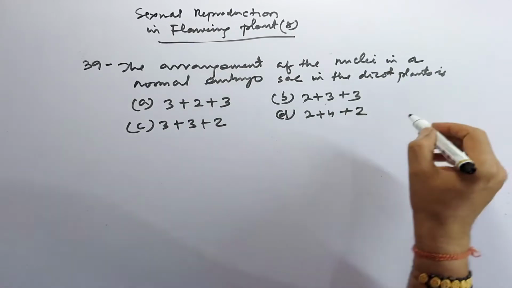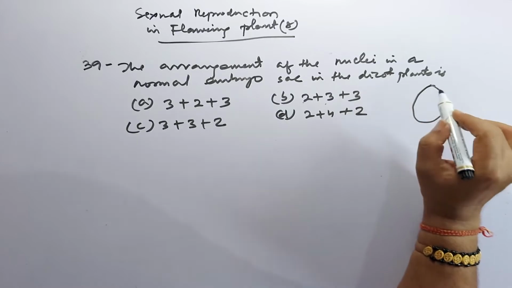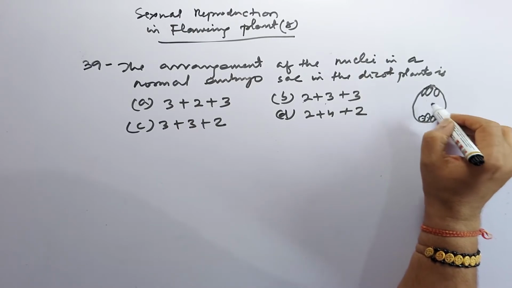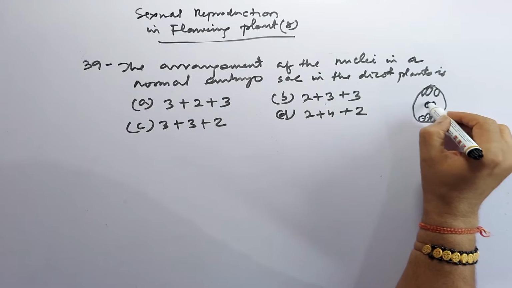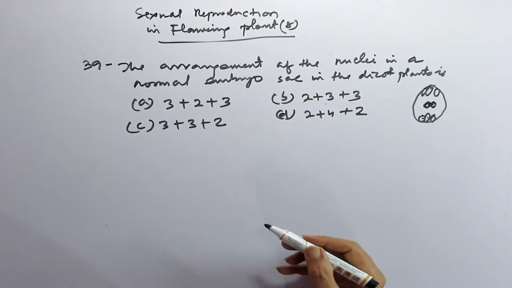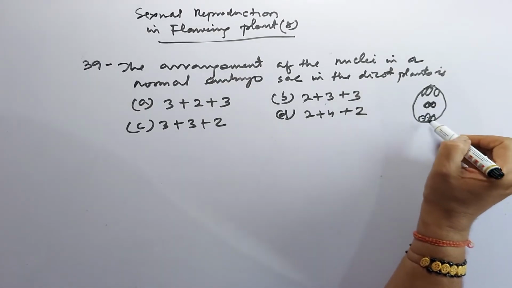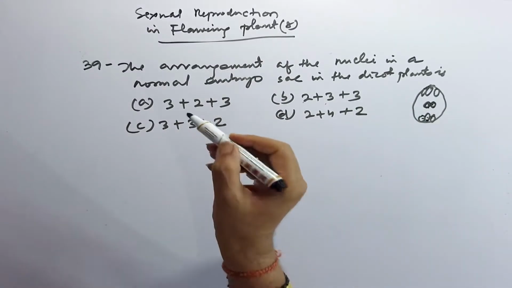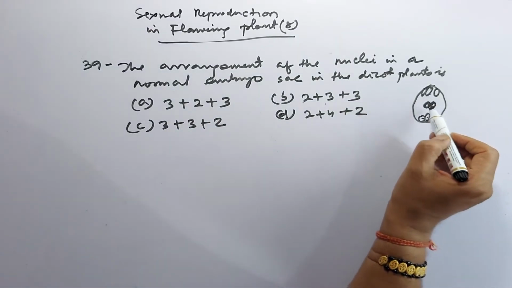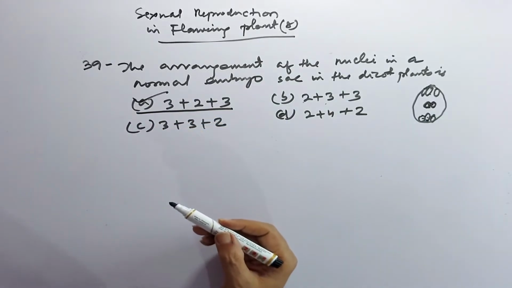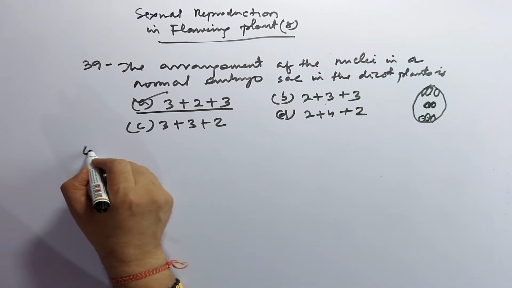It is clear when we see the structure of the embryo sac: 3 antipodals, and the egg apparatus contains 3, 2 synergids and 1 ovum, and 2 at the center, the polar nuclei, which form the secondary nucleus. So the correct answer is 3, 2, 3.